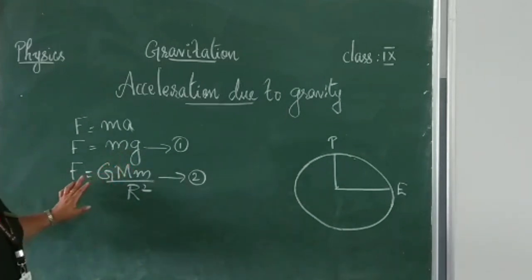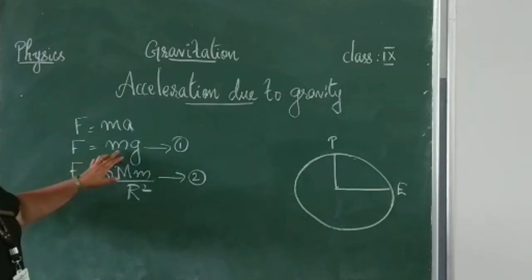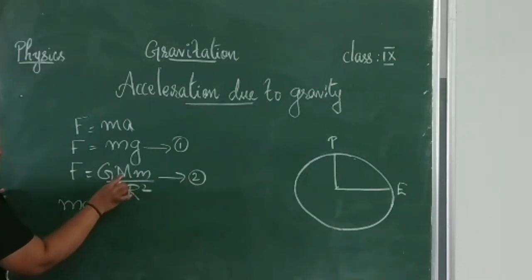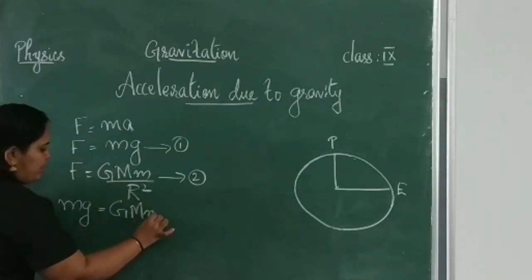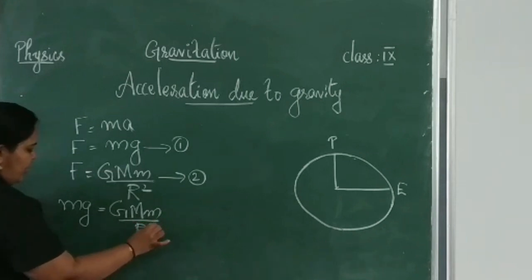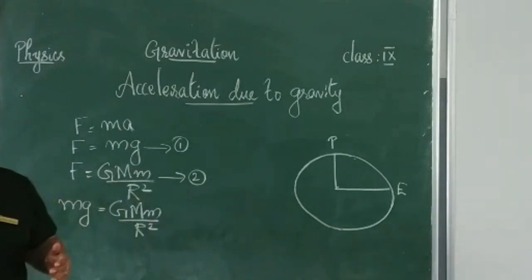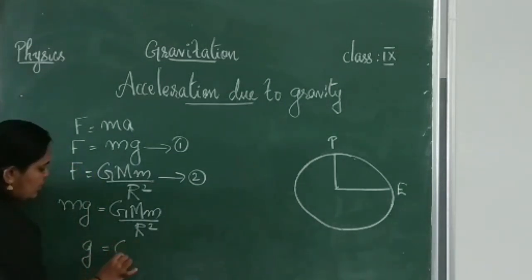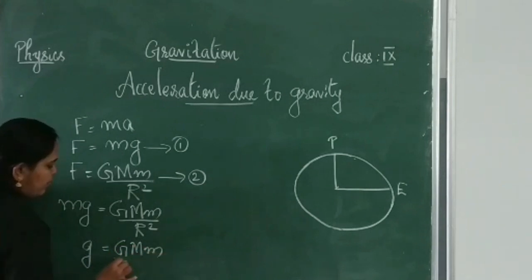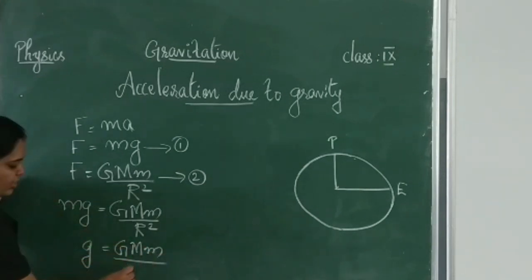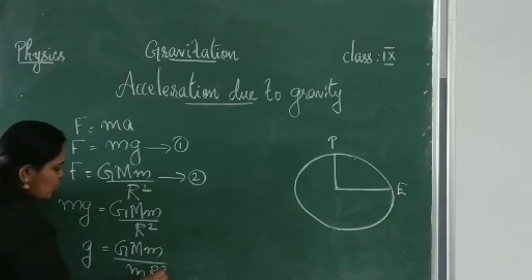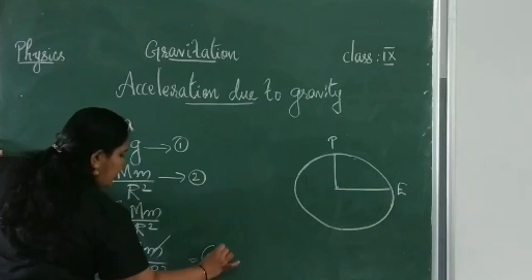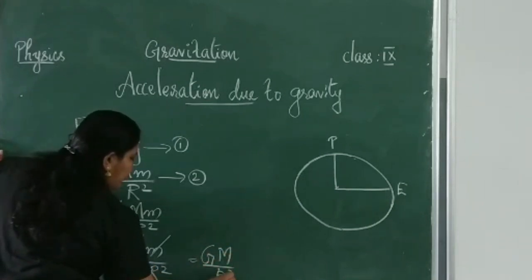Is it clear? That is, in this formula, instead of F we substitute mg. What happens now? mg is equal to what is remaining? GMm by r square. We are going to find out the formula for acceleration due to gravity. So g is equal to GMm by m. When it comes to this side, it becomes division, mr square. Okay, m and m get cancelled. What is remaining? GM by r square.